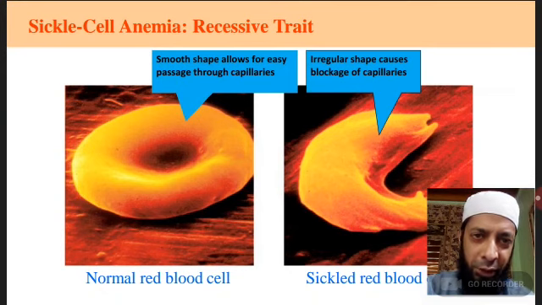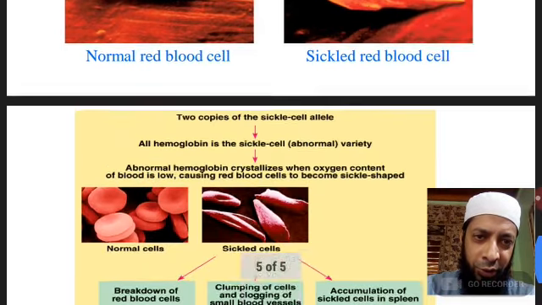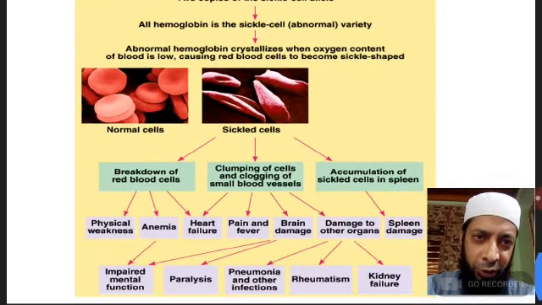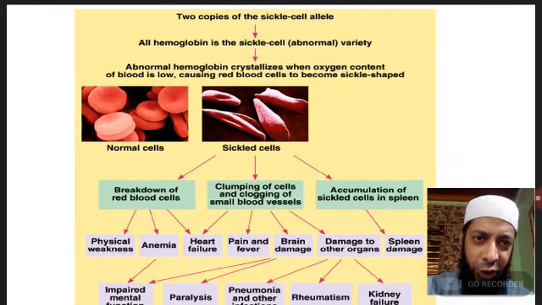This is sickle cell anemia, a recessive trait. Normal RBCs have a smooth shape allowing easy passage through capillaries, whereas irregular, sickle shaped RBCs cause blockage of capillaries. This is the secondary effect of this.